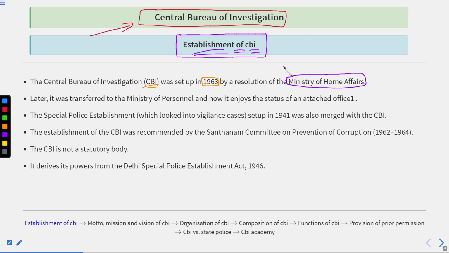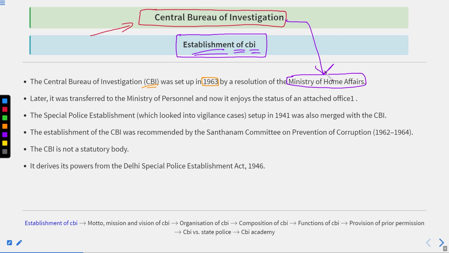So in 1963, the year in which the CBI was established, it was put under the Ministry of Home Affairs. Got it? And the Ministry of Home Affairs also handles the internal services of the country. It means that whatever services we have in India at national level, all these come under the Ministry of Home Affairs. Similar thing happened with the CBI also.